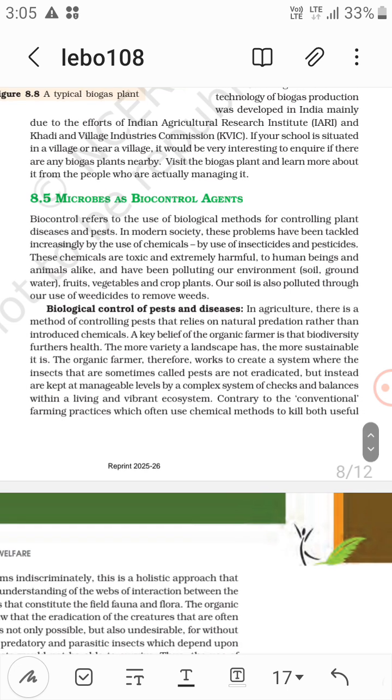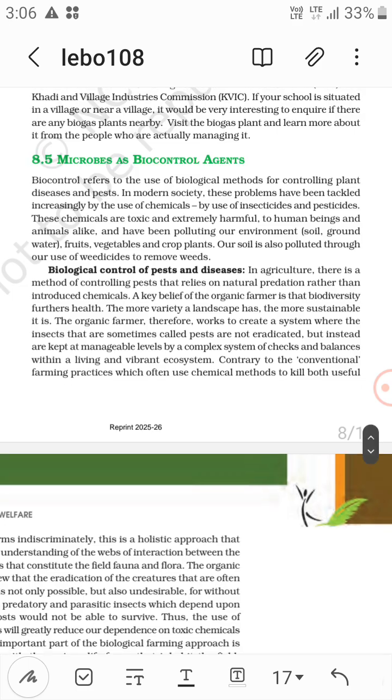Now, biological control of pests and diseases. In agriculture, there is a method of controlling pests that relies on natural predation rather than introduced chemicals. A key belief of organic farming is that biodiversity furthers health.